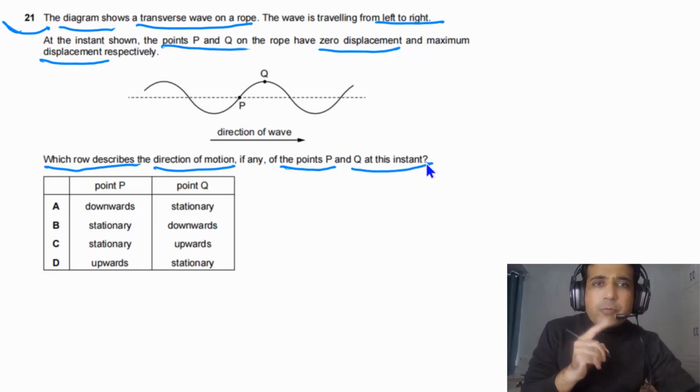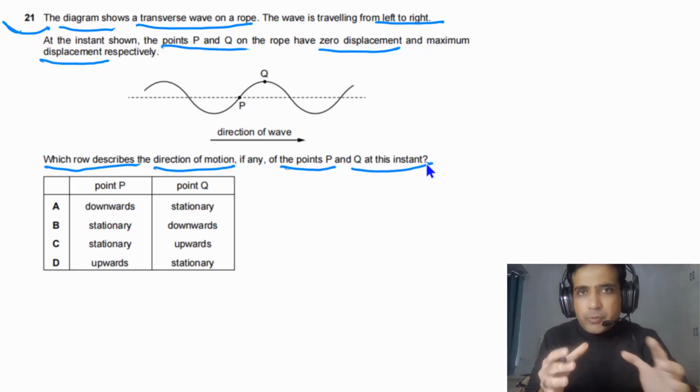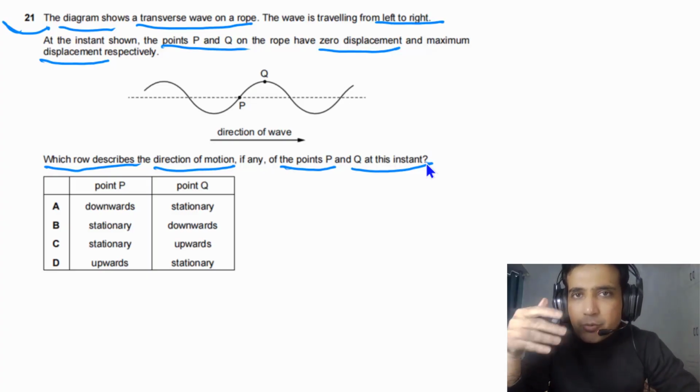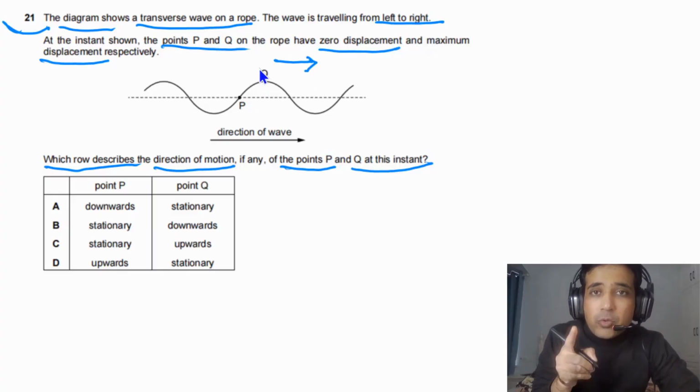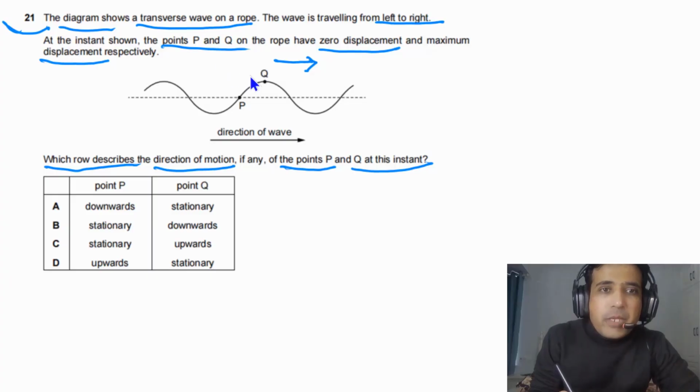First of all, we need to understand this question. We can approach using a long method, or we can use a shortcut, a short method. The first thing you need to understand is that the wave is moving to the right. So these particles will follow the coming wave. This particle will go down and this particle also will go down, because this particle will follow this part of the wave, the coming wave. And this particle will follow this part of the wave, which is the coming wave, so this particle also will go down.